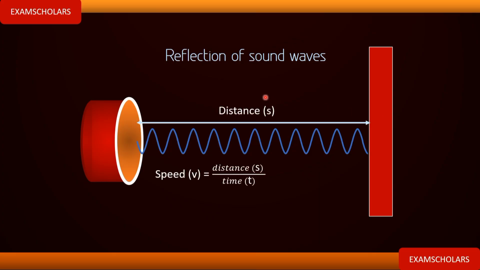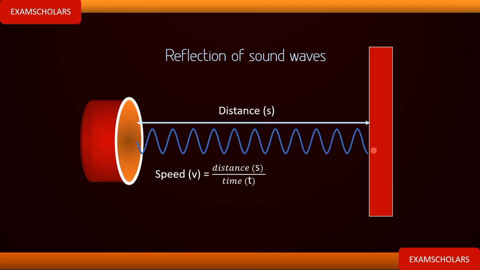Now recall that speed of sound, or speed generally, is equal to distance over time, or velocity is equal to displacement over time. Now this sound that is produced is going to have speed, isn't it? Which is constant for a medium, depending on the density of the medium. As this sound wave is traveling, it travels from here to here. It covers some certain distance, S.